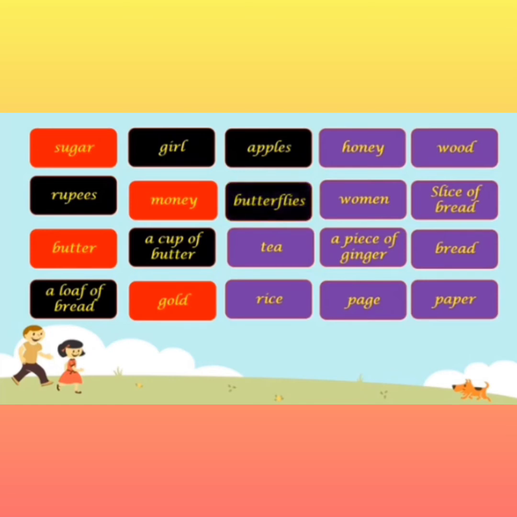Can you count tea? Can you say I have 1 tea, 2 tea? No, you can't. So tea word is not countable. Rice. We cannot count rice. So that is also uncountable. Can you count honey? No, we cannot count honey. That is also uncountable.